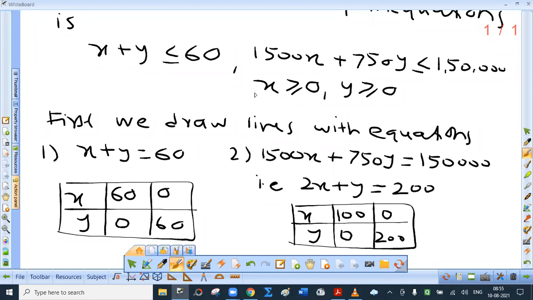But I think if you are using proper size graph paper, which is given in the board exam, you can opt for 1 centimeter equal to 10 units. Choice is yours. Now draw the graph.